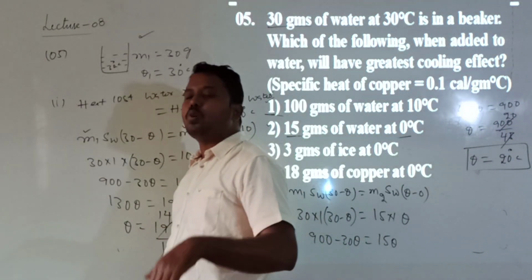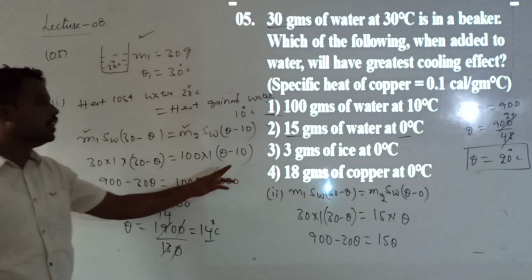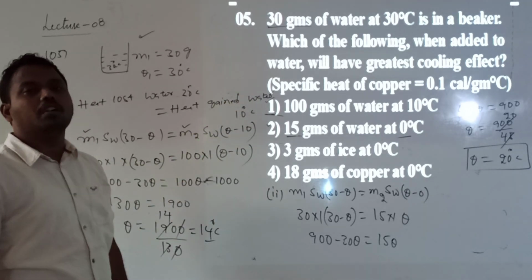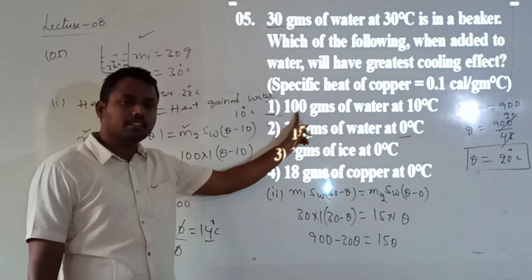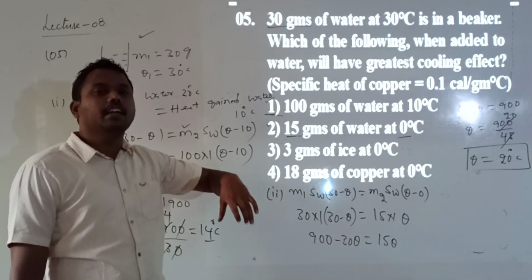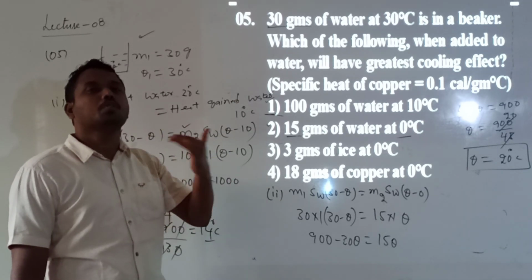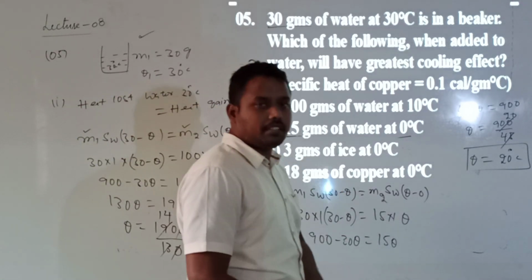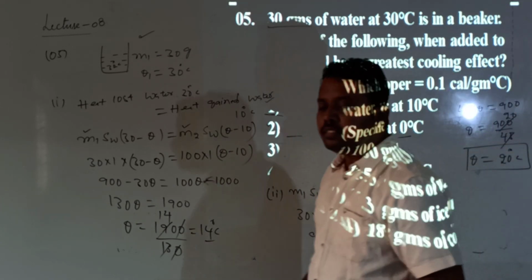This temperature is more than the last time. Like that you can calculate for the third option and fourth option. Among all the options, the temperature of the mixture is least for the first option. They are asking us to calculate in which of the following cases the cooling effect will be greatest. That is, the temperature of the mixture should be the least. Understood? So this is question number 5.